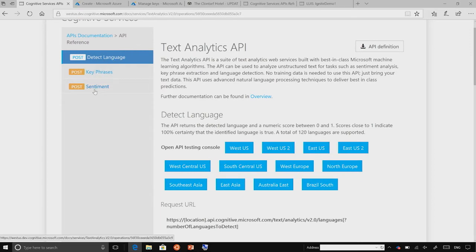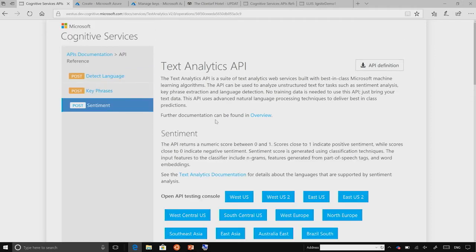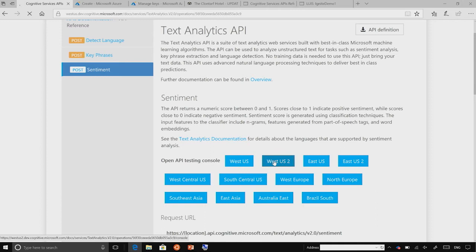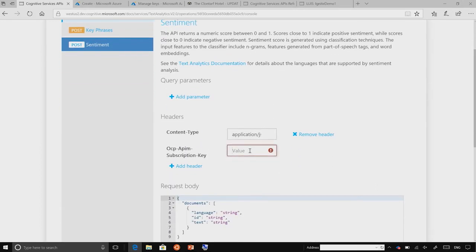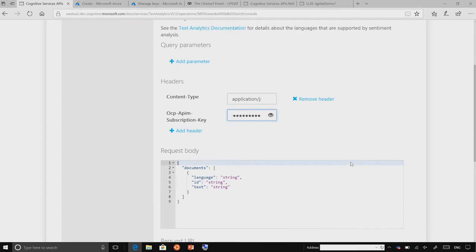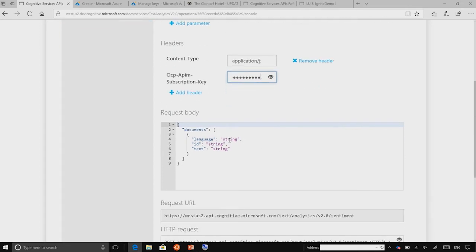And this is the same pattern for all cognitive services. So let's say that we want to continue with sentiment analysis. The API that I had created earlier was on the West US2 region. I can provide my API key here. And then I can provide each of the documents that I want to analyze. Let's say I want to analyze now something in English. I'll give it ID 1. One of the nice things about the API is that you can pass several documents in a single request, and that is the reason you need to provide an ID.